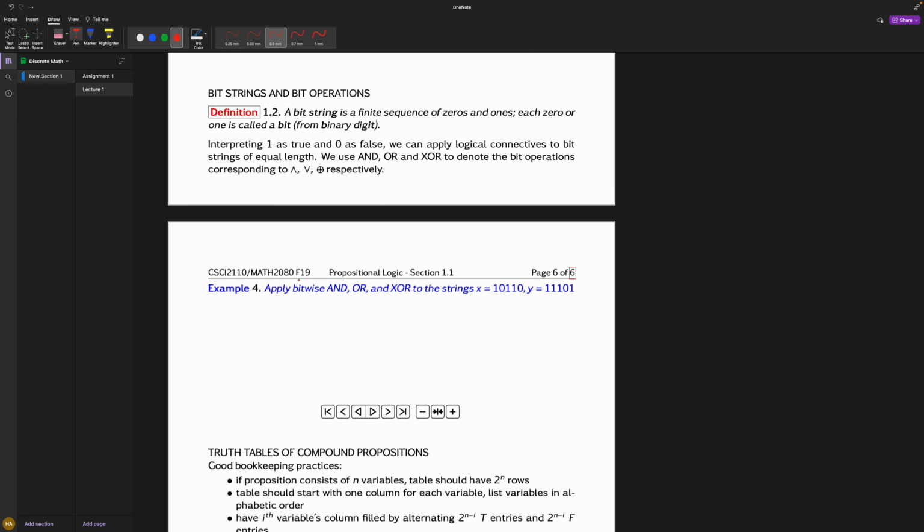A bit string is a finite sequence of zeros and ones. Each 0 or 1 is called a bit, from binary digits. Interpreting 1 as true and 0 as false. That's all you need to know, really. That's the most important part. These two. Forget everything else. That's basically what we're saying: binary 1 is true and 0 is false.